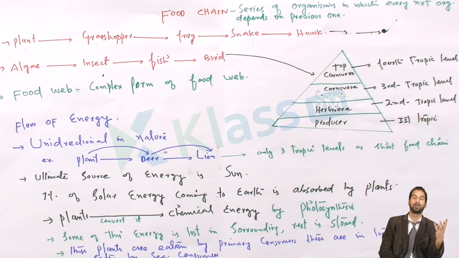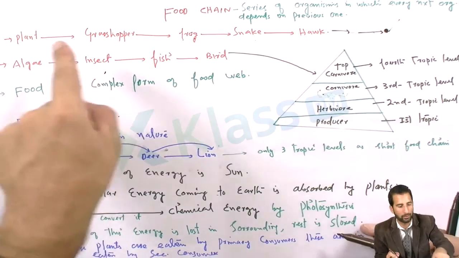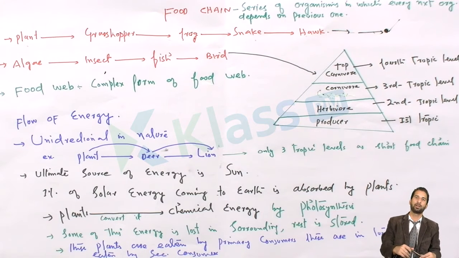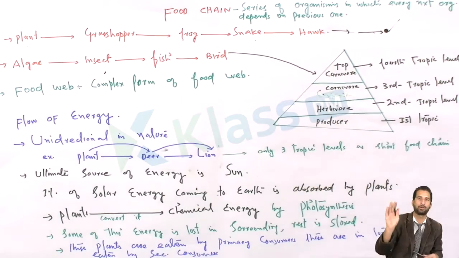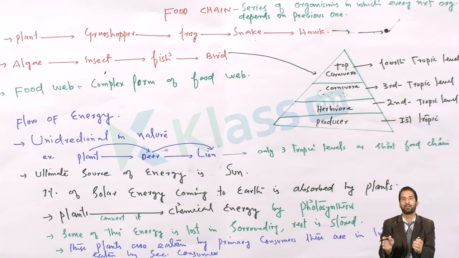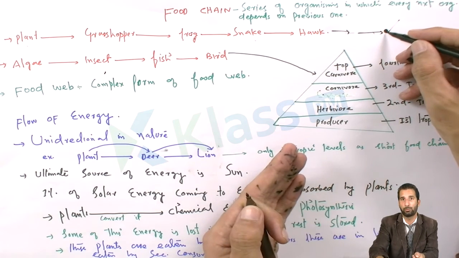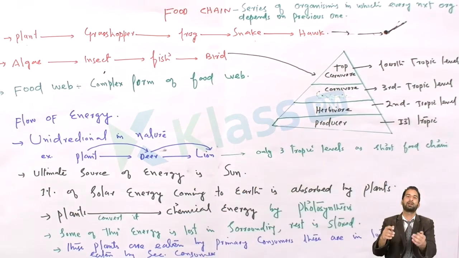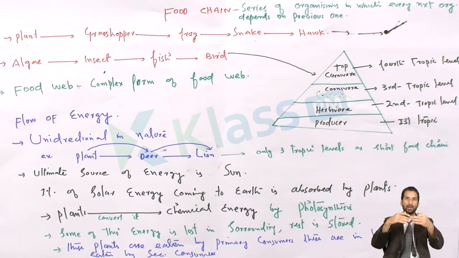That is why, remember, if the food chain is short, the transfer efficiency is very high, and a very high amount of energy is available to the top consumer. But if the food chain is long, the organisms at the top of the trophic level may receive a very negligible amount of energy.